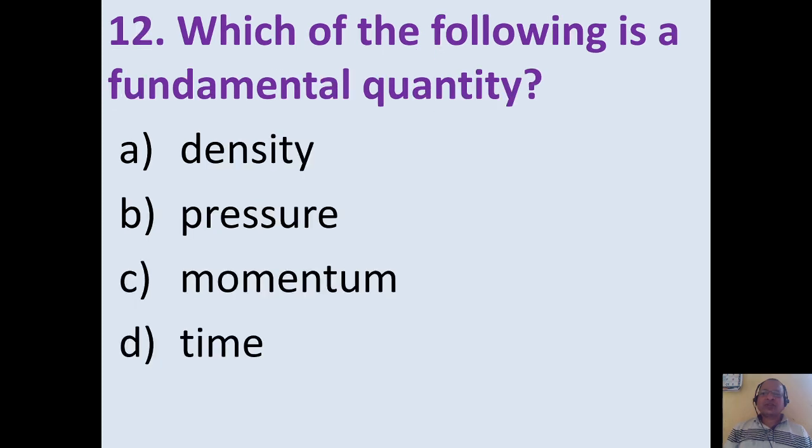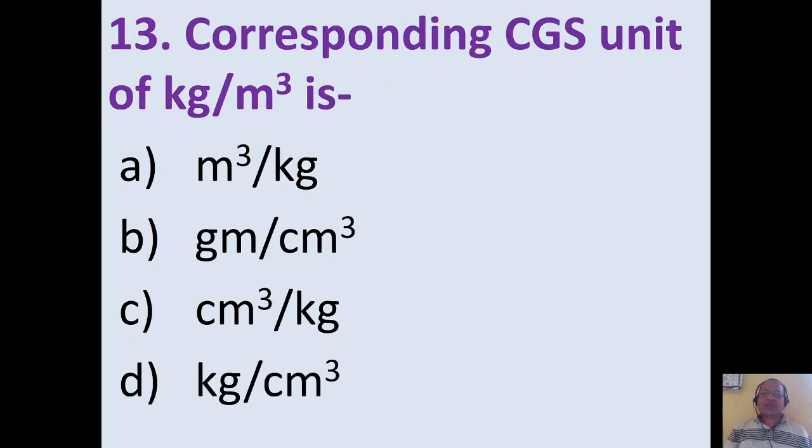Which of the following is a fundamental quantity? We know that density, pressure, momentum, all these are derived quantities. So remaining quantity, option D, time, is a fundamental quantity. Corresponding CGS unit of kilogram per meter cube is. So CGS unit of kilogram is gram, CGS unit of meter is centimeter.